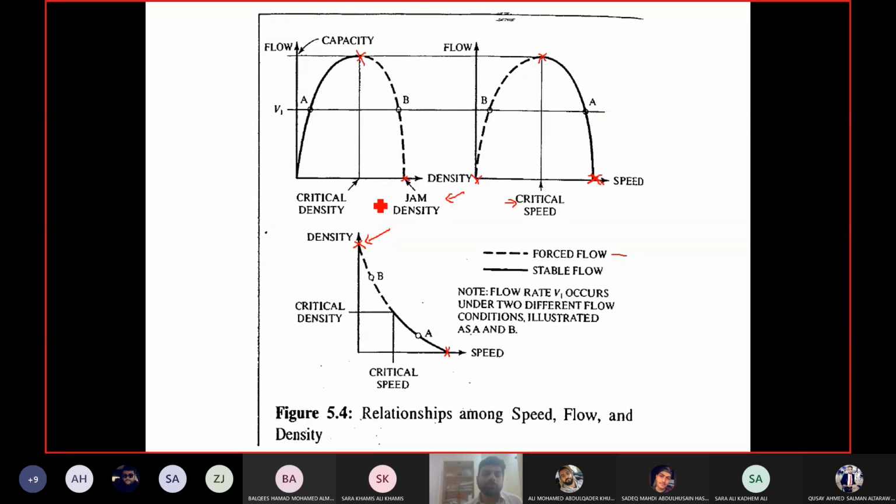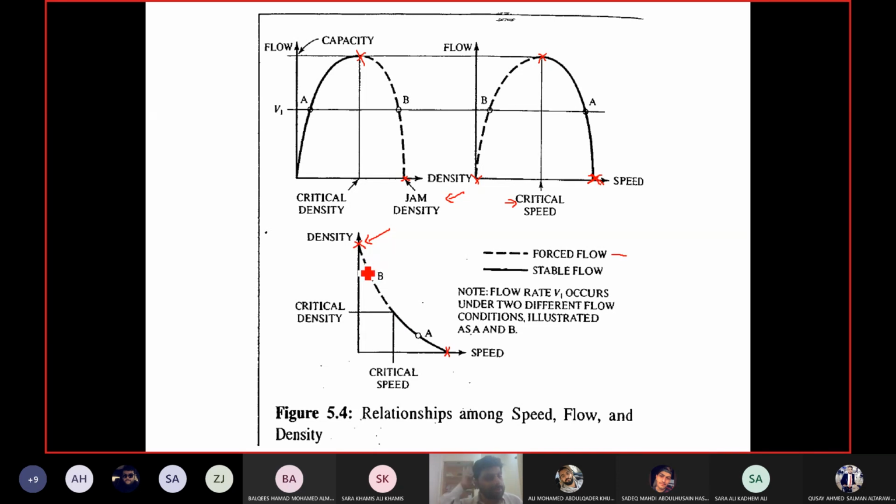Obviously there is no flow axis in the third graph, so we do not know when the flow reaches maximum. So how do we get this point? From where do we know that the stable flow has ended and the forced flow or unstable flow has started? From the values of critical density and critical speed. So from this graph you find out the value of critical density when the flow is maximum, and from this graph you find out the value of critical speed when the flow is maximum. Then you plot them on this graph and you join it on the curve. So where these two values meet on the curve, this is the end of the stable flow condition, the start of the unstable or forced flow condition.